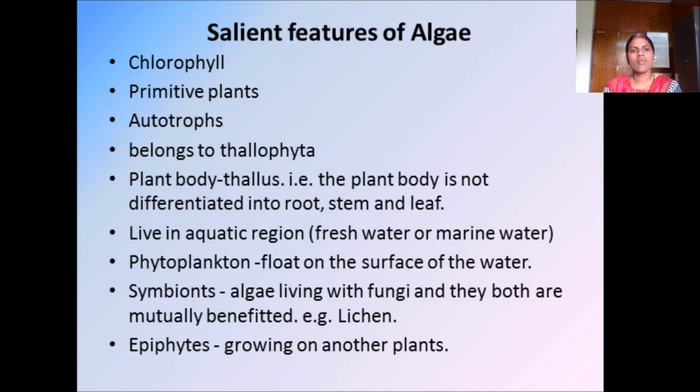Salient features of algae. You know, algae look greenish, like moss. Mostly these algae will have chlorophyll. Chlorophyll is the pigment. It gives the color to the plant. Algae are primitive plants. It is an autotrophic plant. It will prepare its own food, so it is called an autotrophic plant.